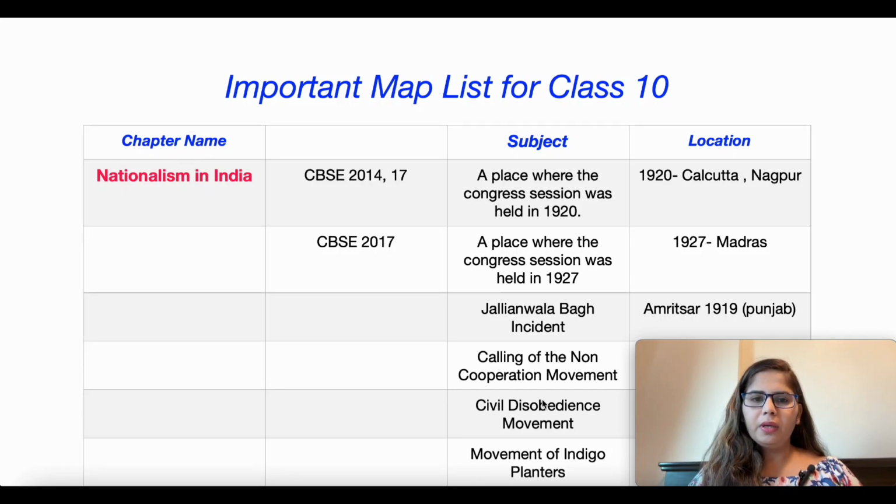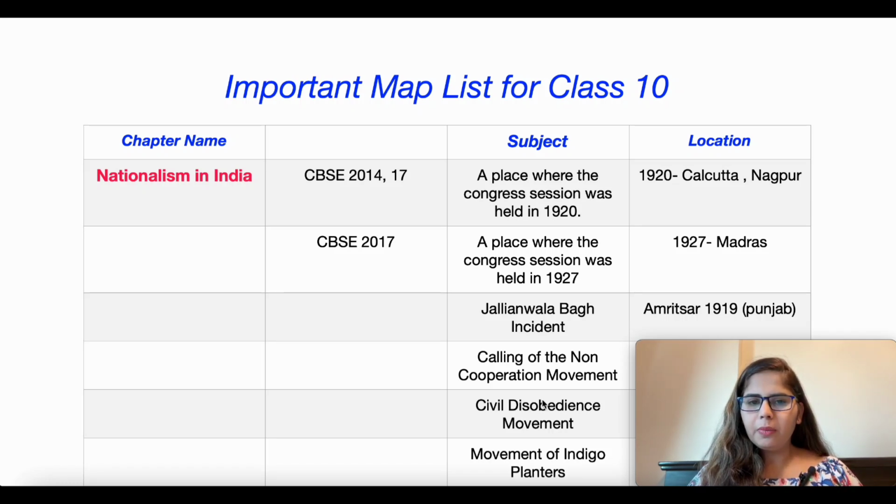So our today's topic is class 10 science, topic is map. In this I will provide the important map list, okay? And you will get the chapter-wise topics and you have to practice them. So we will start our topic by chapter.